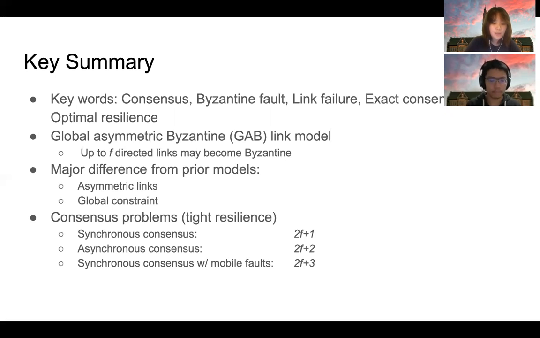In our GAB model, we study consensus problems in both synchronous and asynchronous systems. We show that 2F plus 1 nodes are necessary and sufficient for solving synchronous consensus, while 2F plus 2 nodes is the tight condition on resilience for solving asynchronous consensus. For synchronous consensus with mobile faults, 2F plus 3 is the tight condition on resilience.